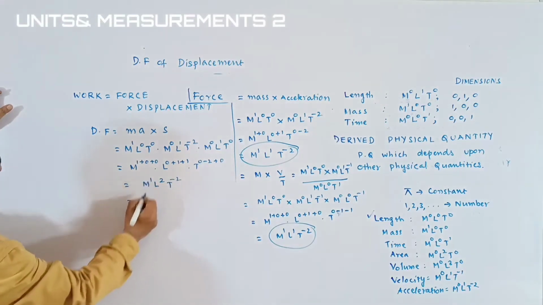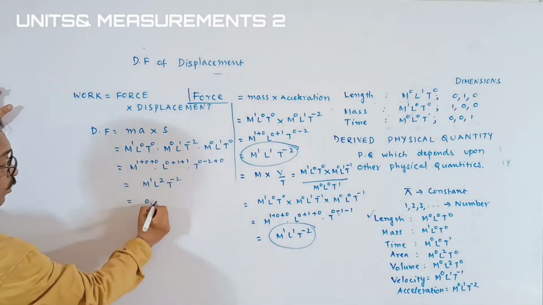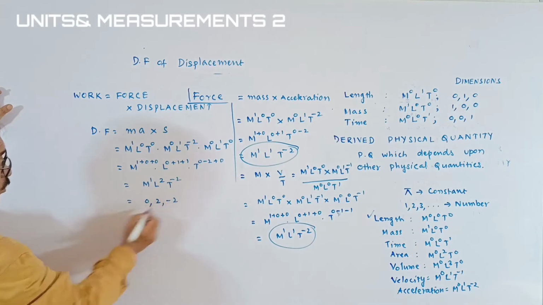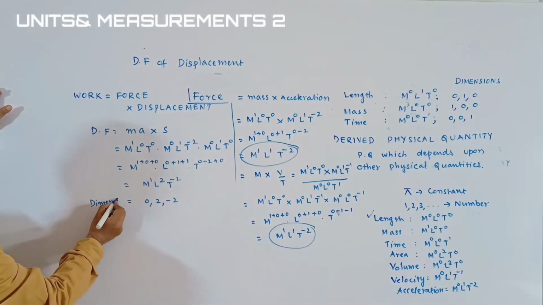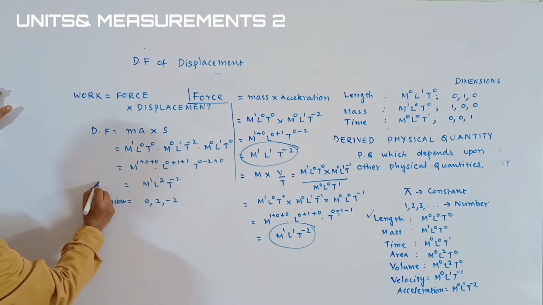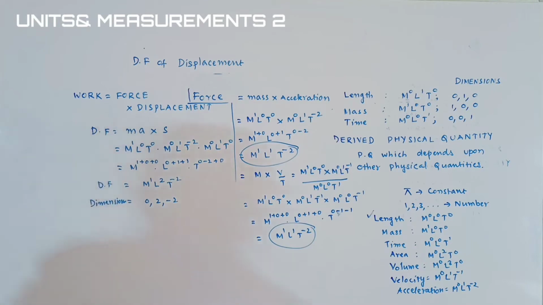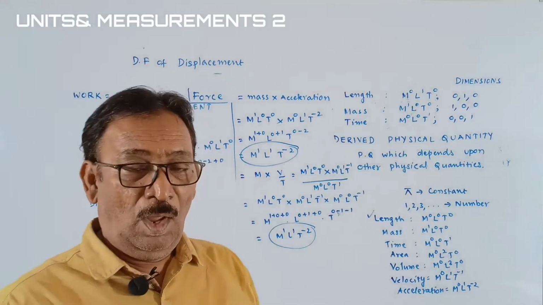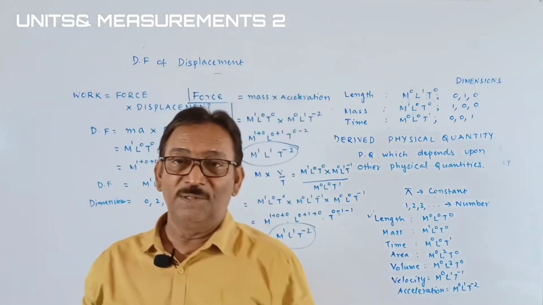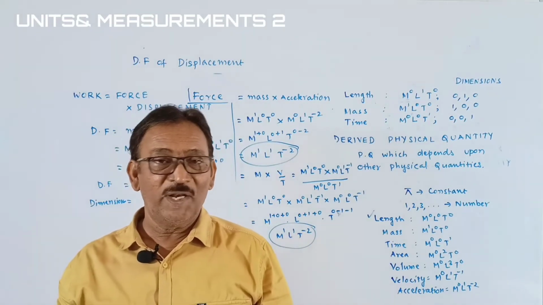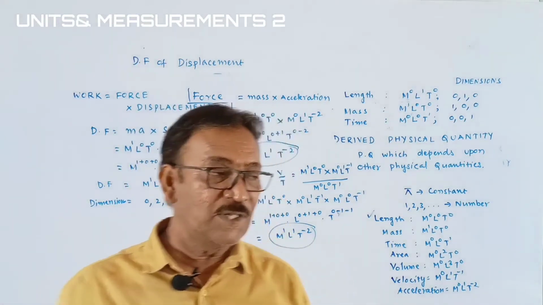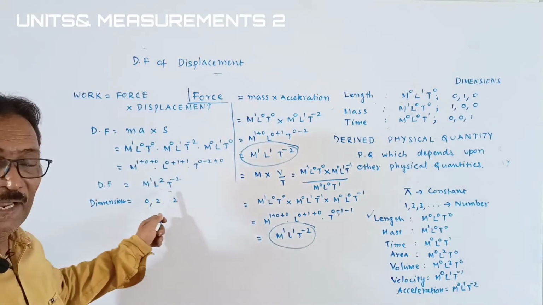Then see the powers: 1, 2, minus 2. These are the dimensions. Okay, students, it is the dimensional formula. And remember, students, work and energy have the same units as well as dimensions. Wherever you find energy, its dimensional formula is M1, L2, T inverse 2.